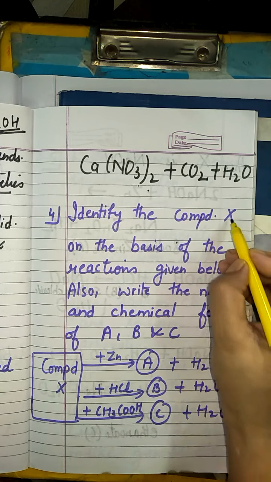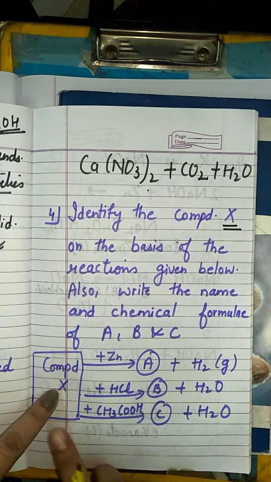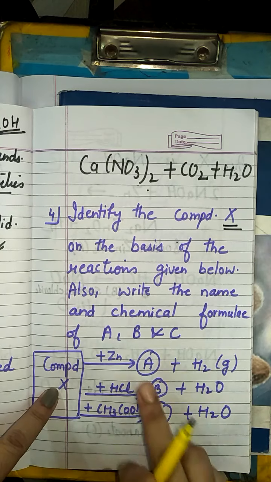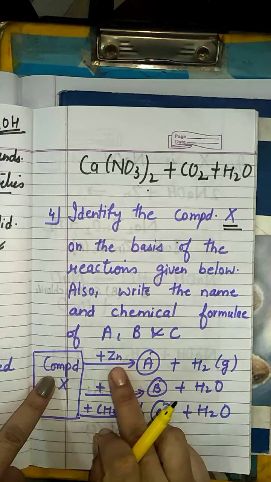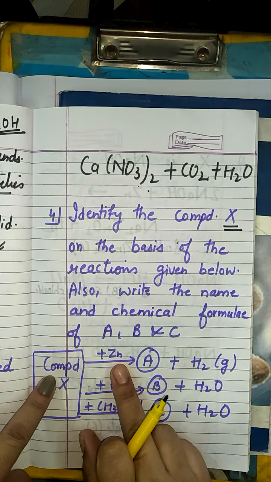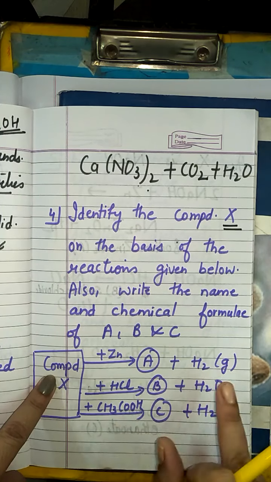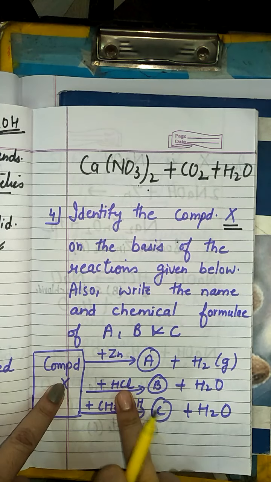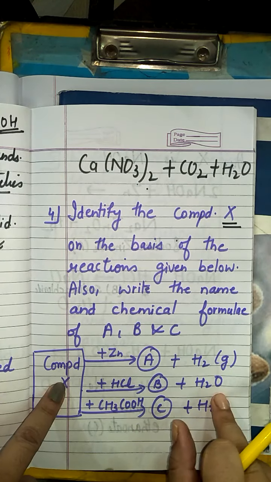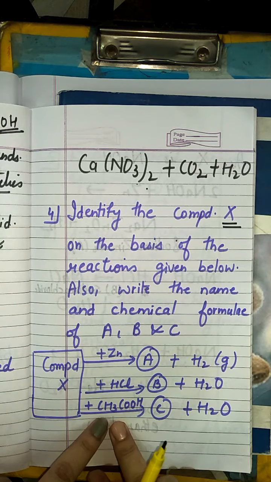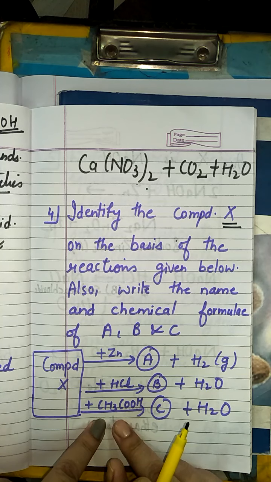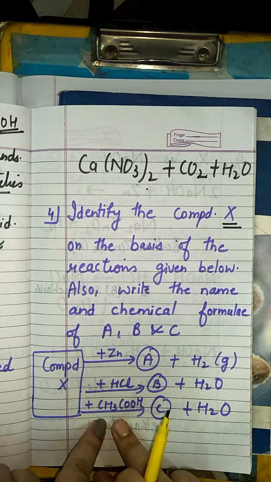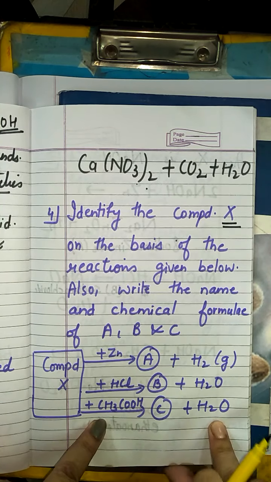Fourth question. Identify compound X. X we have to identify, fine, on the basis of the reaction. Firstly, X is going to react with zinc. And when this X will be reacting with zinc, A will be formed along with hydrogen gas. When X will be reacting with HCl, then B will be formed, then water will be there. Then it will be reacting with acetic acid, CH3COOH. Fine. Then it is going to give C and then water will be formed.